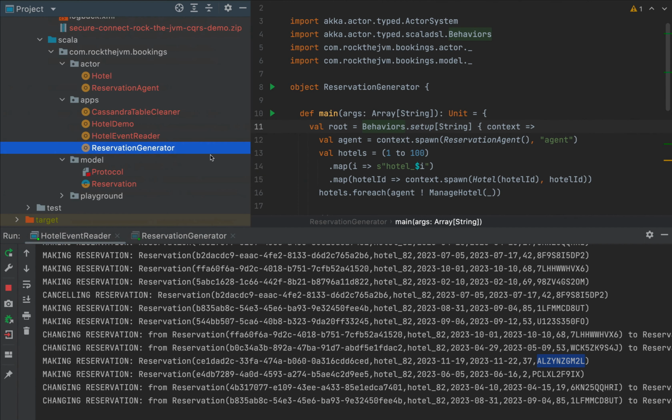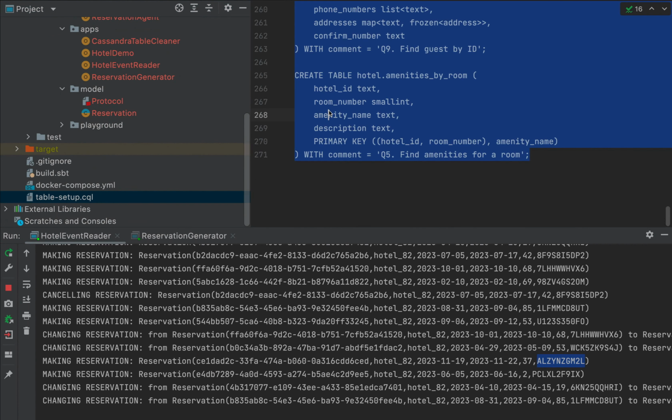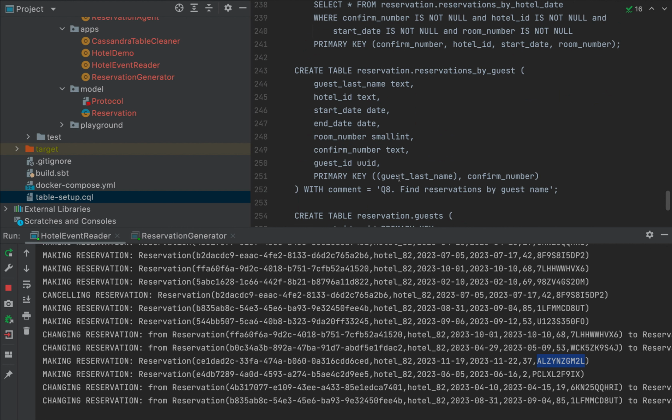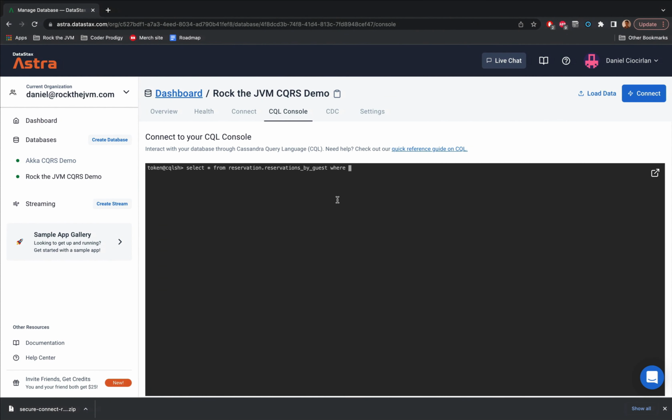If I remember correctly from the table setup, the table for reservation by guest had the primary key guest last name and confirmation number. The confirmation number I already have. The guest last name is always RocktheJVM. So the guest last name is RocktheJVM in all caps, and confirm_number is this little fellow in between quotes, semicolon. Let's see what we have.